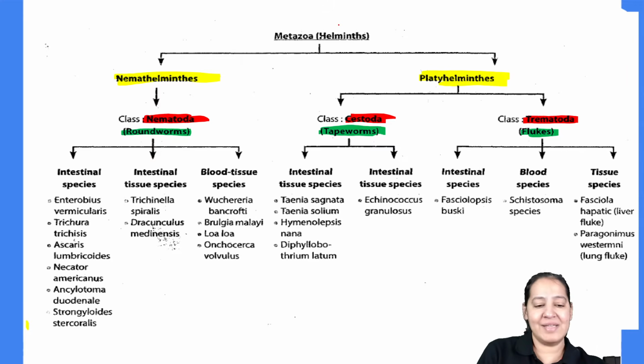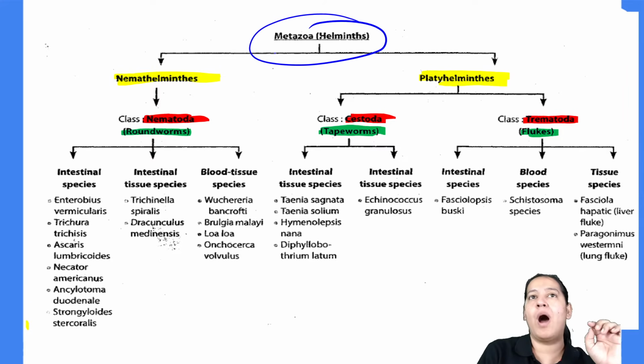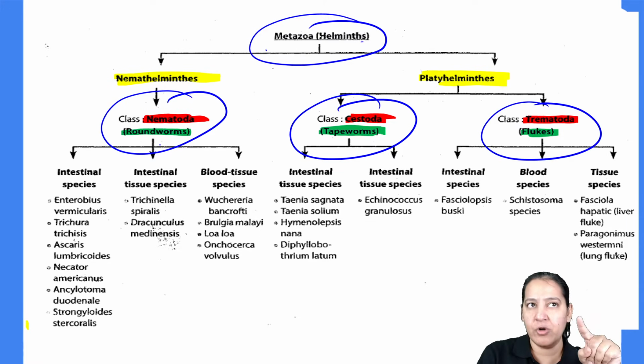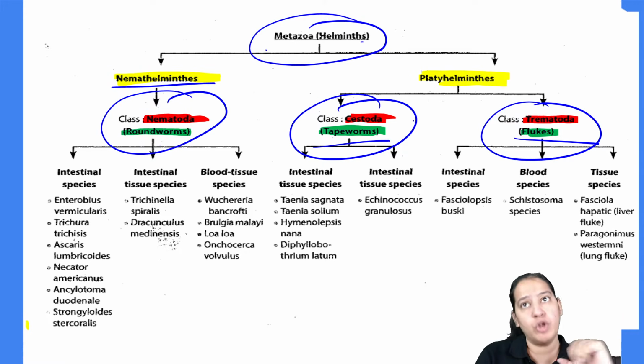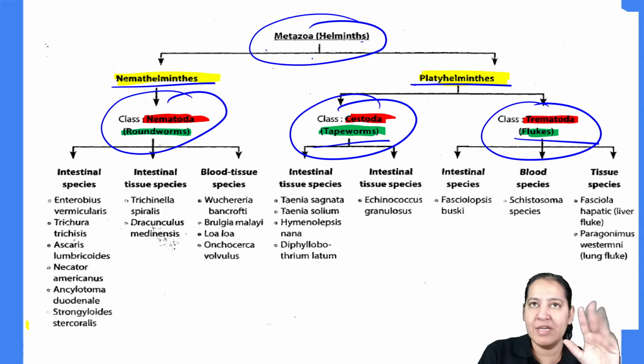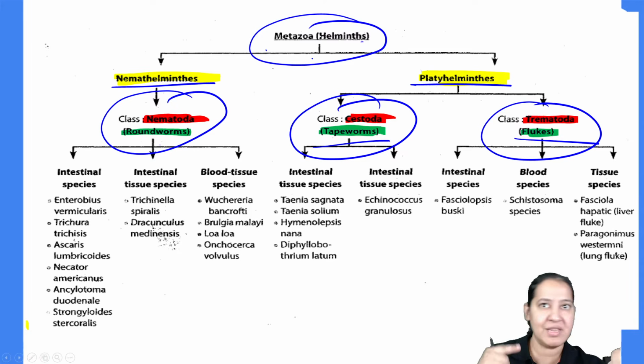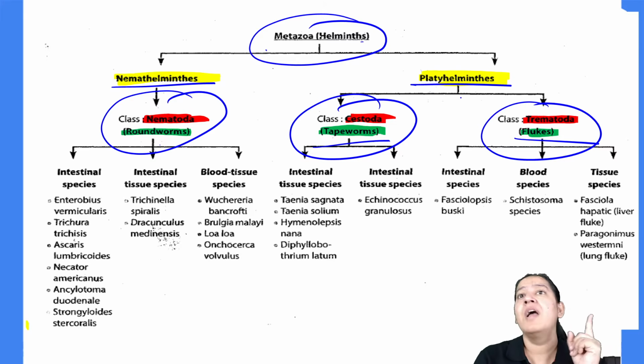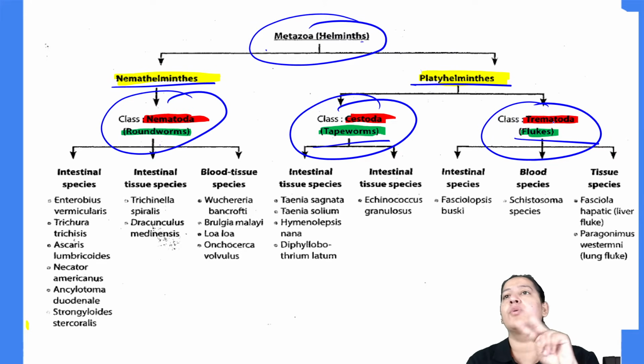In metazoa, as I have told you, we divide metazoa or helminths into 3 categories: nematodes, cystodes, and trematodes. Actually, nematodes belong to nematohelminths, and cystodes and trematodes both belong to platyhelminths. So first we divide into 2 categories, nematohelminths and platyhelminths. Nematohelminths have only one class, that is nematodes, and platyhelminths have 2 classes, cystodes and trematodes.